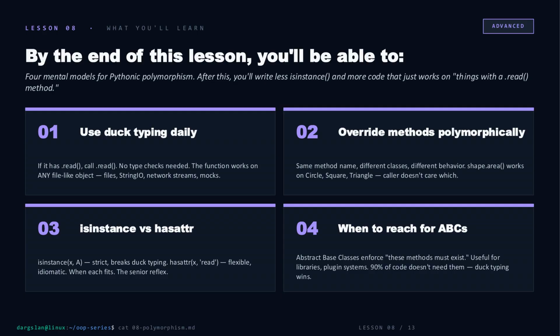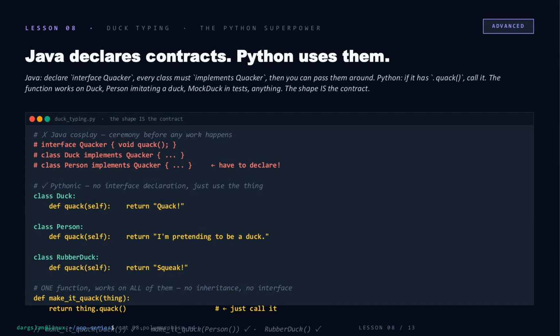Second, polymorphic overrides, where one method name does the right thing across totally different classes. Third, the senior reflex of choosing hasattr over isinstance when flexibility matters. And fourth, knowing the narrow cases where abstract base classes actually earn their keep, because most of the time they don't. Start with duck typing because it's the one you'll use every day.